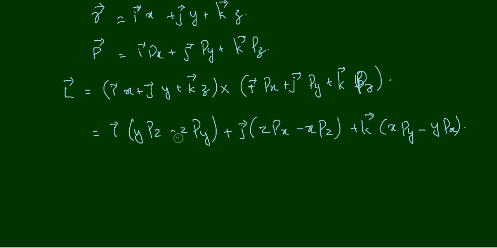When it is j, then you have to consider z and x, not y: z px minus x pz. And when it is k, then you have to consider x py minus y px.